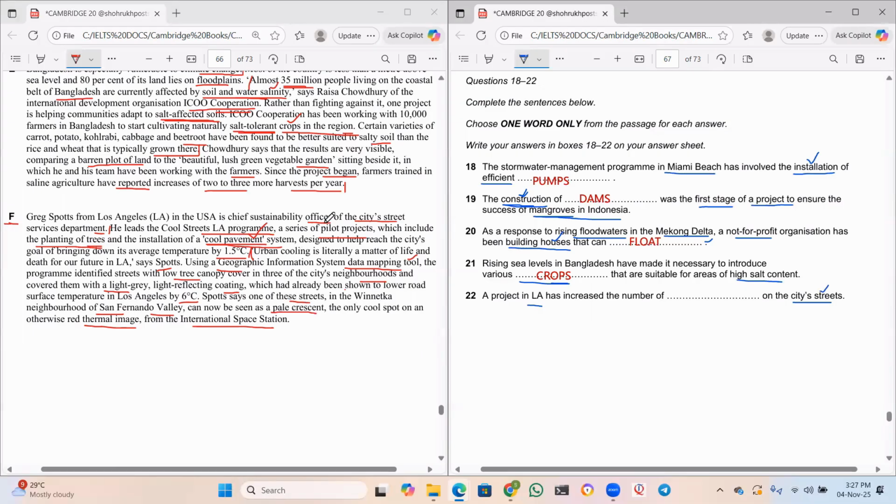Now what? A project in LA has increased the number of dash on the city's streets, sir? Answer is here. See, Chief Sustainability Officer of City Street Services Department. He leads this program, which include planting of trees and installation of cool pavement systems. Yes, sir. Planting of trees means it has increased the number of trees. Obviously. So this one is trees.